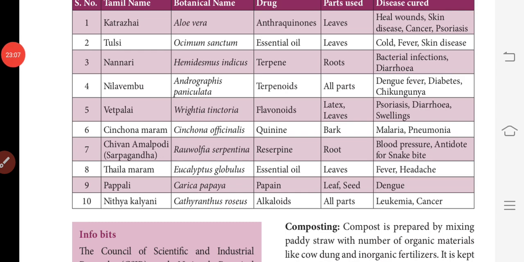Okay, so in the second session we will discuss in brief many other plant uses. Is that clear, children? In the second session we will discuss the uses of many other parts of plants and a variety of plants that are used for consumption as well as medicinal purposes. Then we will discuss the book back answers.